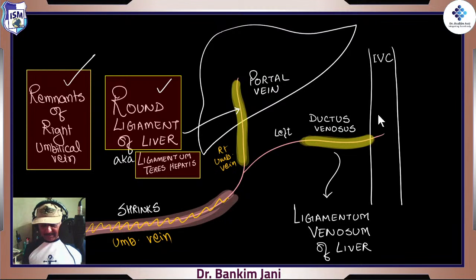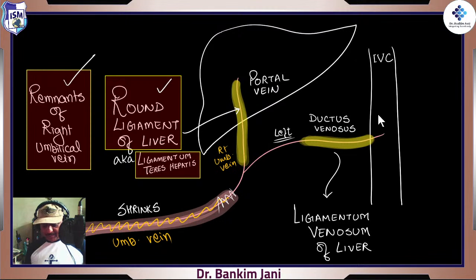What happens to the left? Because the left umbilical vein was also very adventurous, right? The left umbilical vein was telling that I am passing the blood which has to bypass the hepatic circulation and I'll be pushing it into the inferior vena cava. So again the supply has stopped.